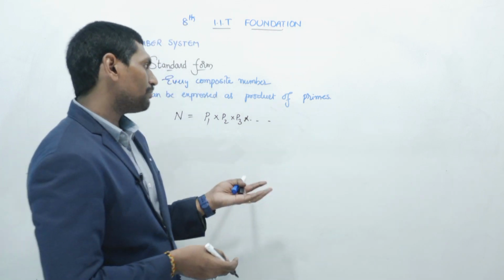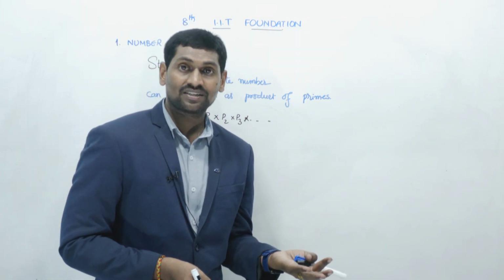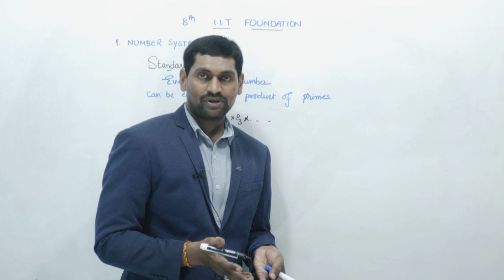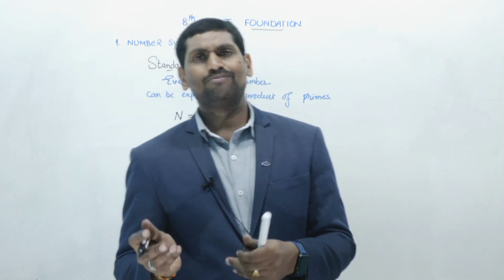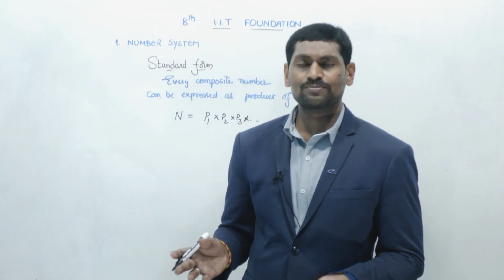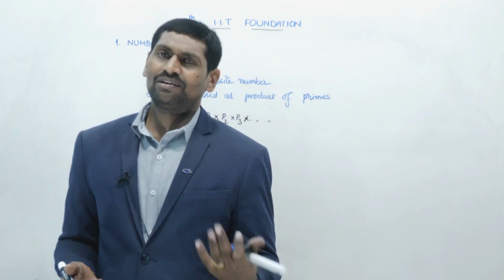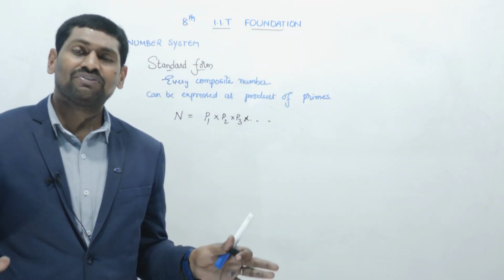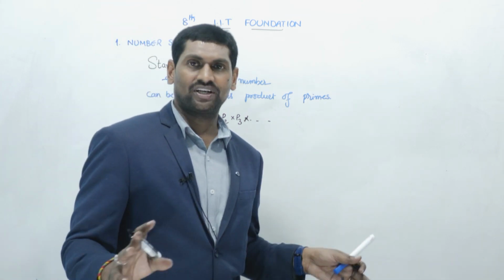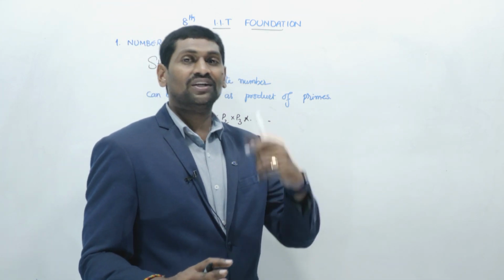How many prime numbers does a composite number have? It doesn't have any rule. A composite number can have more than 2 factors, meaning 3, 4, 5 up to 100. The number of prime factors is not fixed for any composite number. There is no rule for it. But we should understand it has more than 2 factors.